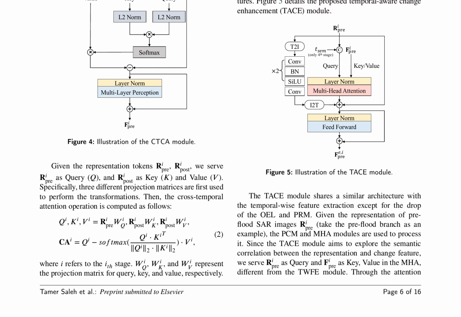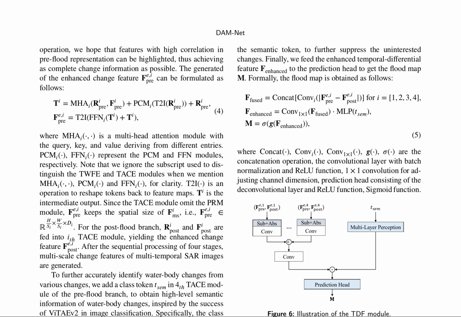The temporal-aware change enhancement (TACE) module is proposed to address the issue of losing change information due to different imaging conditions. The TACE module explores the semantic correlation between the representation and change feature of each temporal image, enhancing the change features. The DAM-net architecture is designed to generate enhanced change features from multi-temporal SAR images.